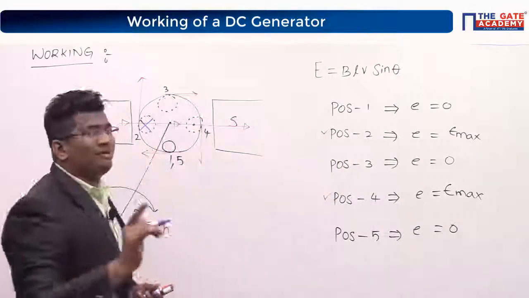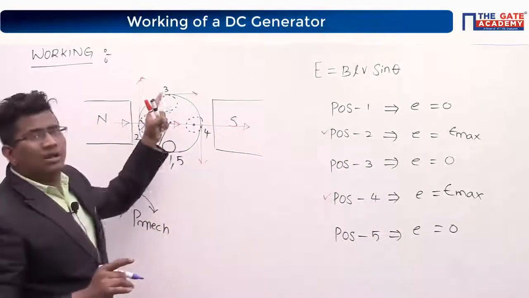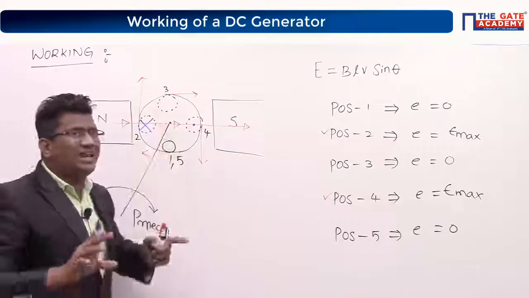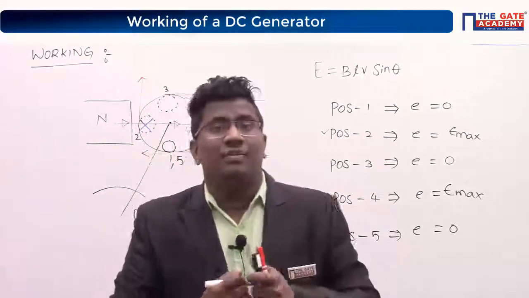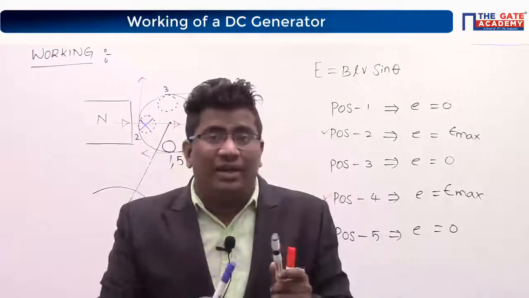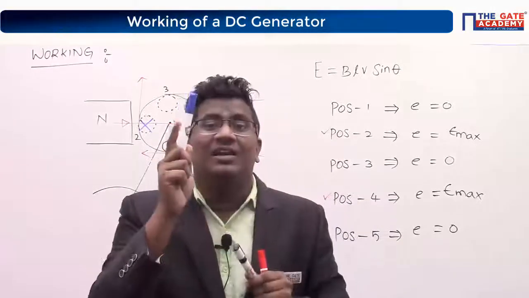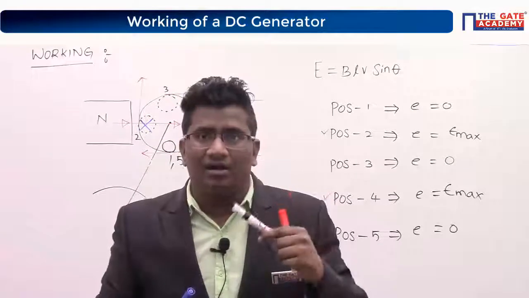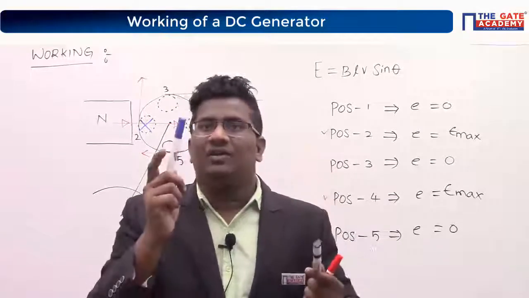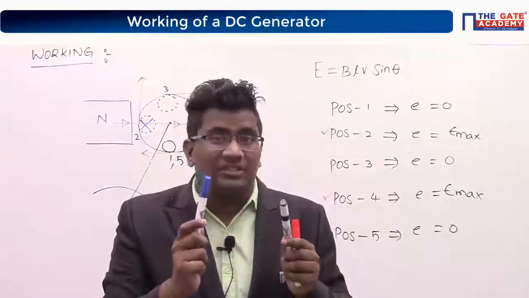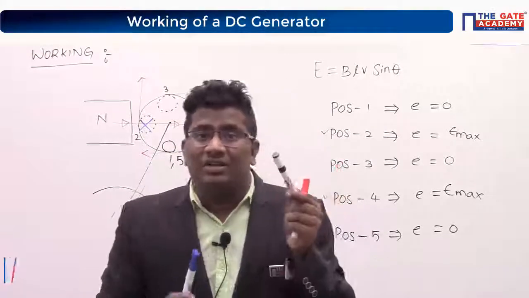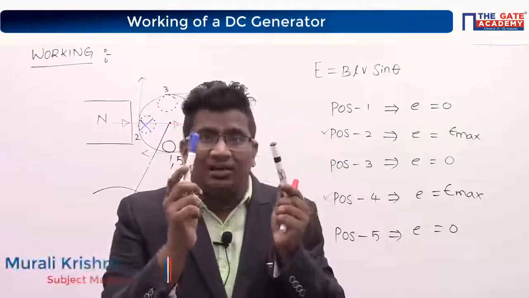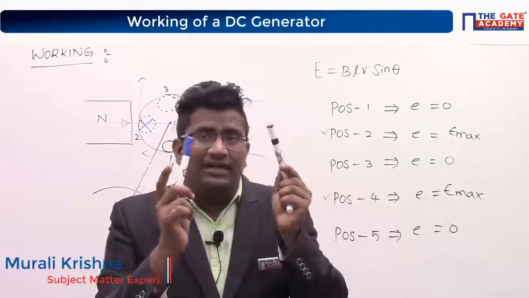No induced EMF means, is there any flux? I told you, to produce induced EMF, what are the two things that you need? One is a conductor rotation, another one is a field. In the last lecture, we discussed these things very specifically.